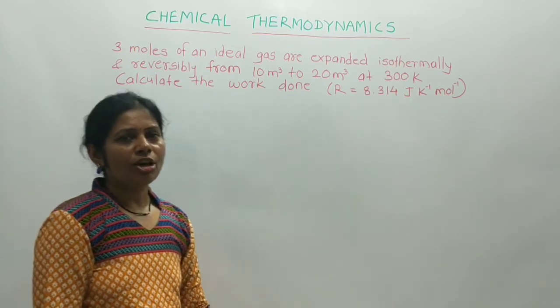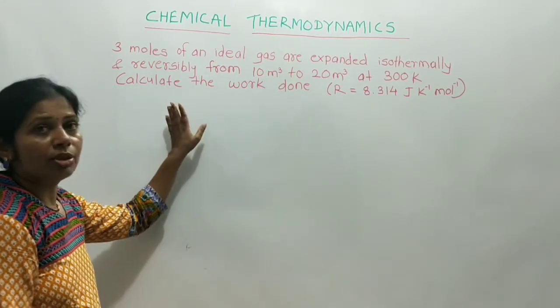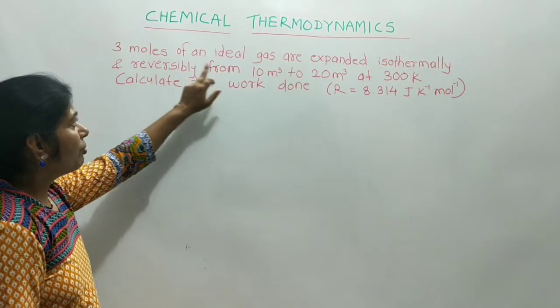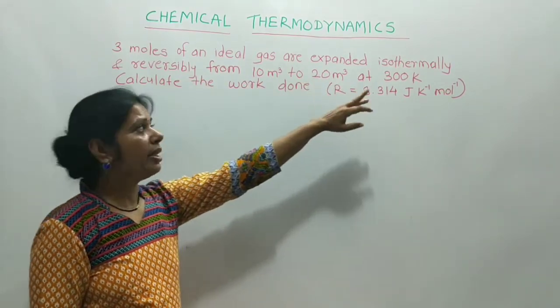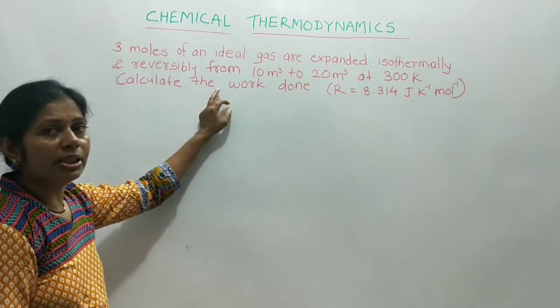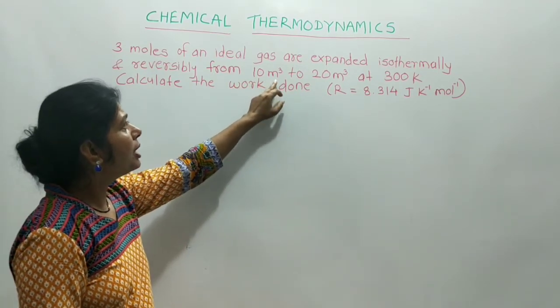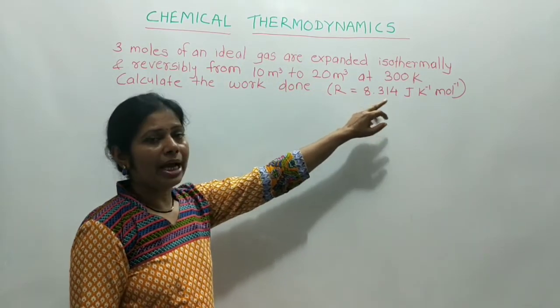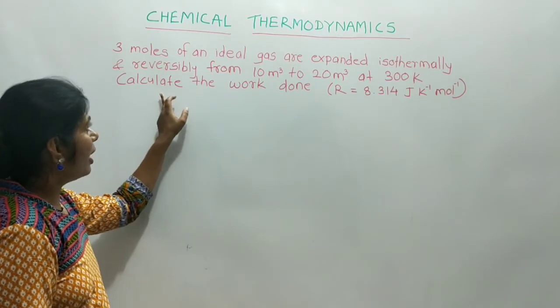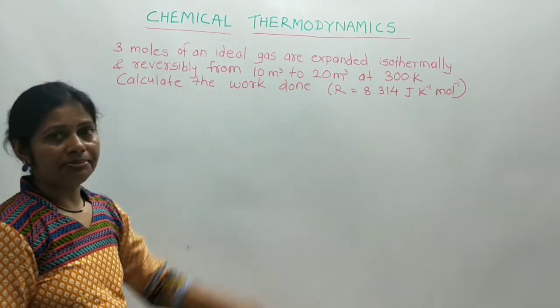Now we will solve some numericals. The first: 3 moles of an ideal gas are expanded isothermally and reversibly from 10 meter cube to 20 meter cube at 300 Kelvin. Calculate the work done.